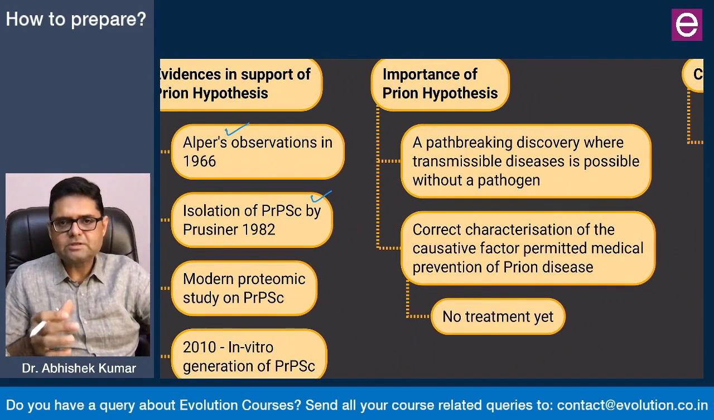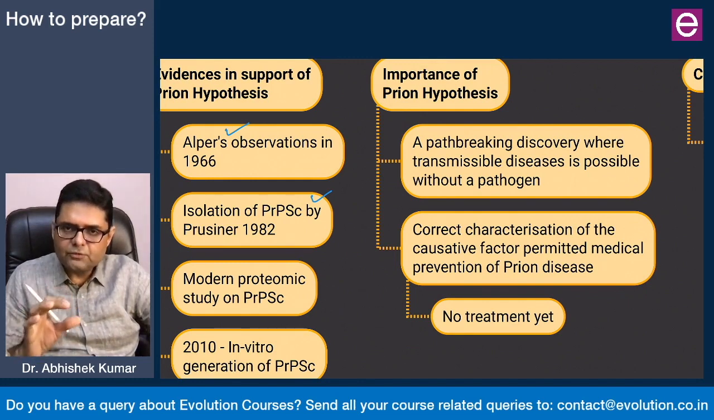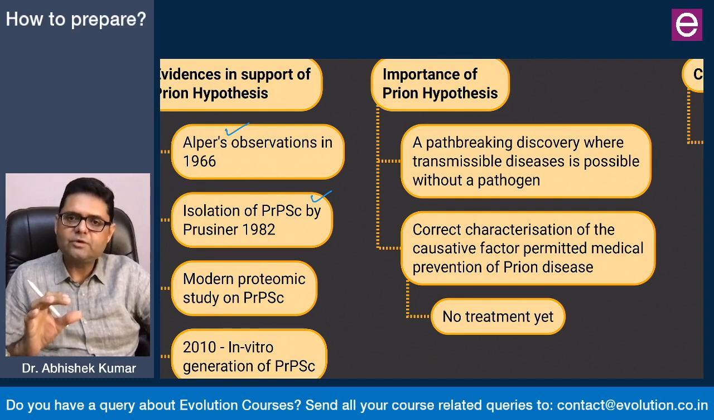So, the prion hypothesis. First and foremost, it is important from the academic point of view that it gave, for the first time, an idea of a transmissible disease which was possible without a traditional pathogen, that is, bacteria or virus. None of these were involved in any of the prion diseases, and it became a new paradigm in transmissibility, that even a protein, by using this mechanism, can transmit from one animal to another. So that was a paradigm shift.